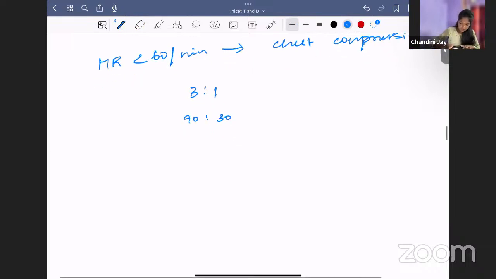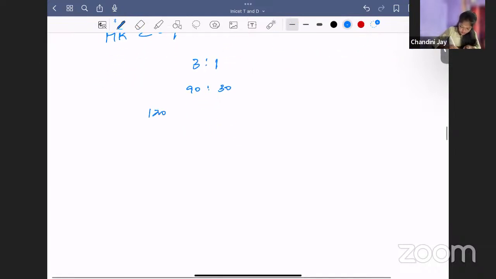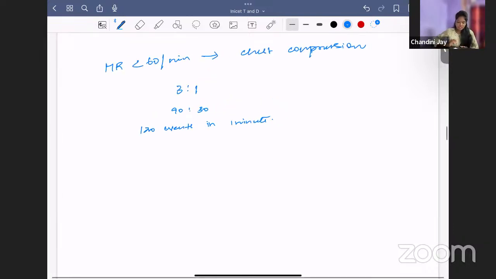So how many events in 1 minute? Total of 120 events in 1 minute: 90 compressions, 30 breaths. So this is the rate of chest compressions to breaths. After doing chest compression and continuing with breaths, even if the heart rate does not improve, you will go for drugs like epinephrine.